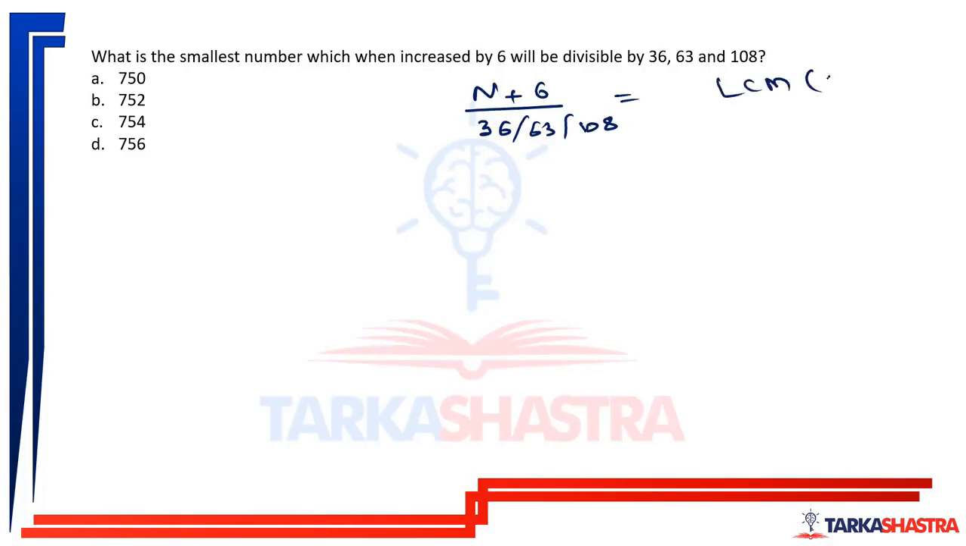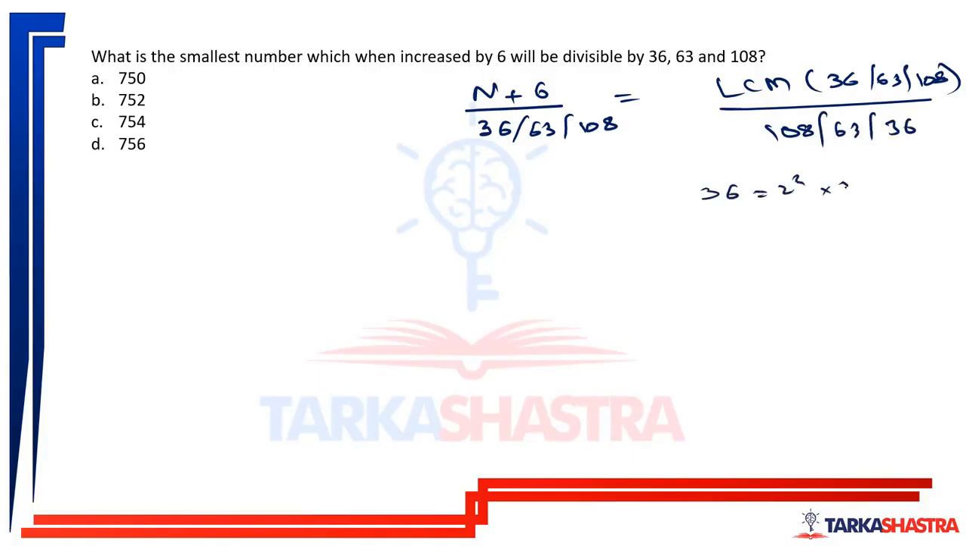It is nothing but the LCM of 36, 63 and 108. And LCM is the least common multiple, and this least common multiple will be divisible by 108, 63, and 36. So what is the least common multiple? 36 is 2 square into 3 square. 63 is 7 raised to 1 into 3 square. 108 is 2 square into 3 cube.